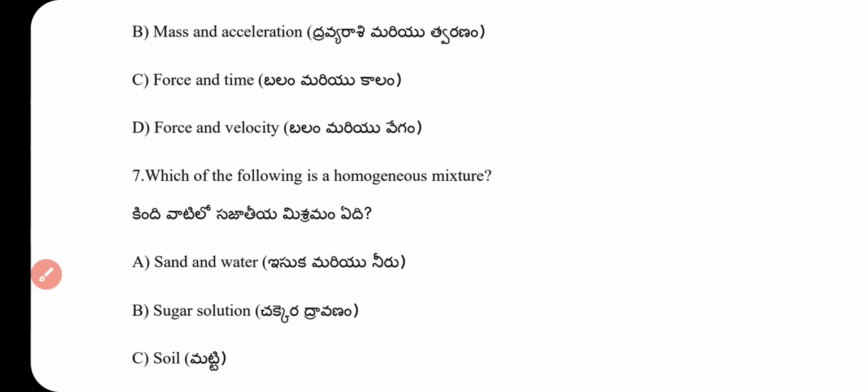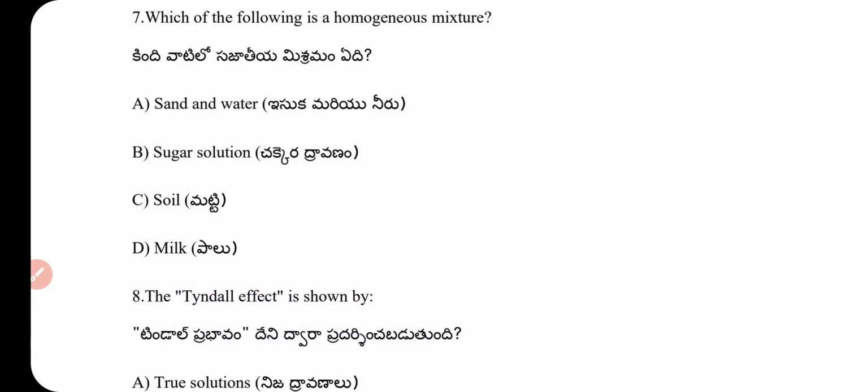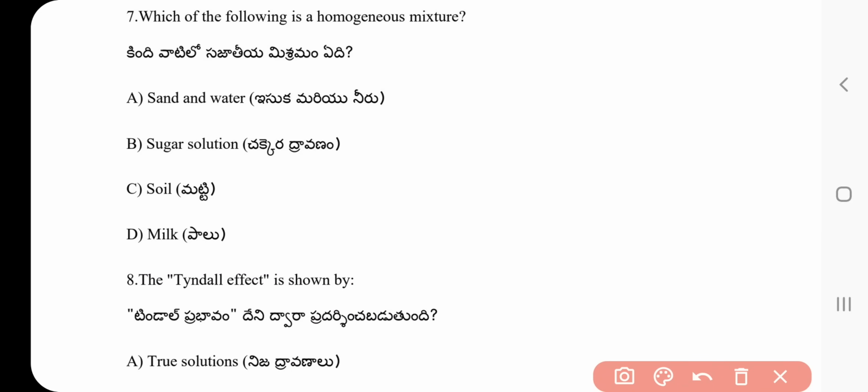Question number 7. Which of the following is a homogeneous mixture, having the same type of constituents? Sand and water, sugar solution, soil, milk. What is the answer? Option B, sugar solution.